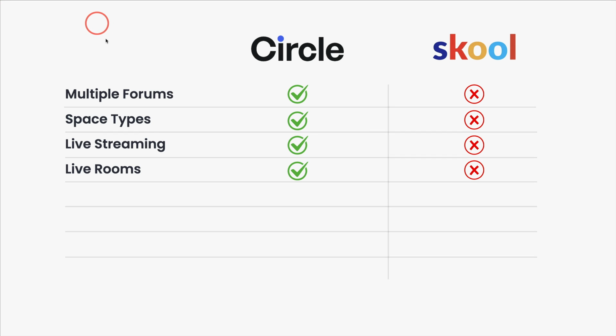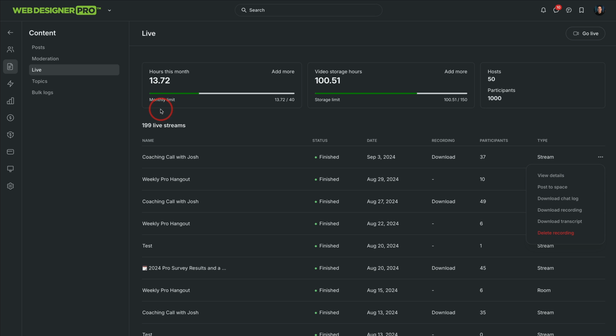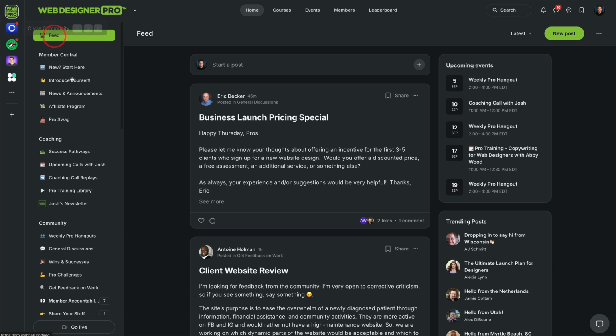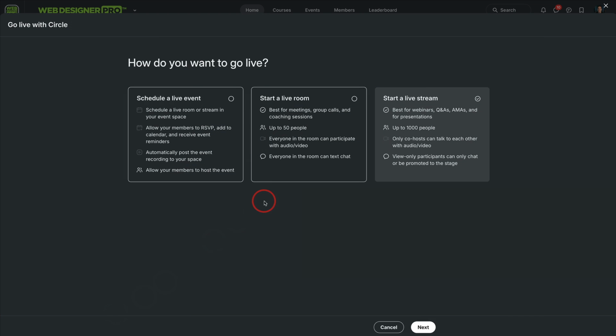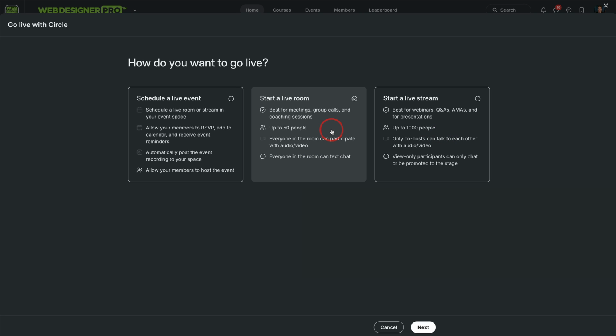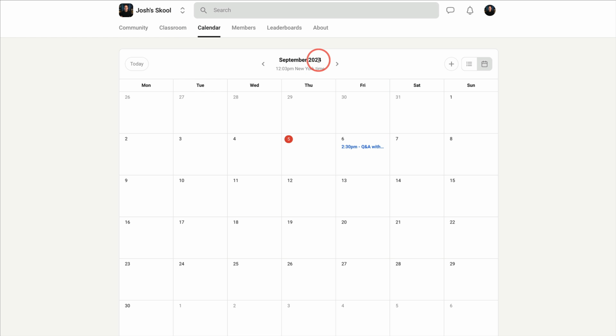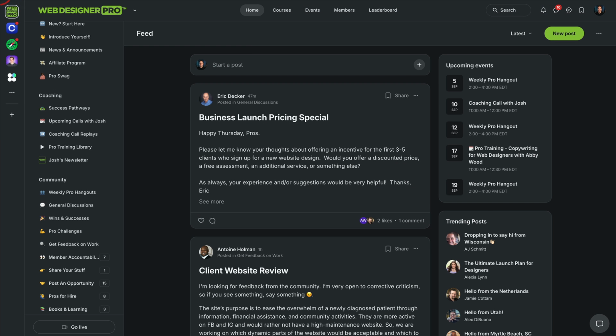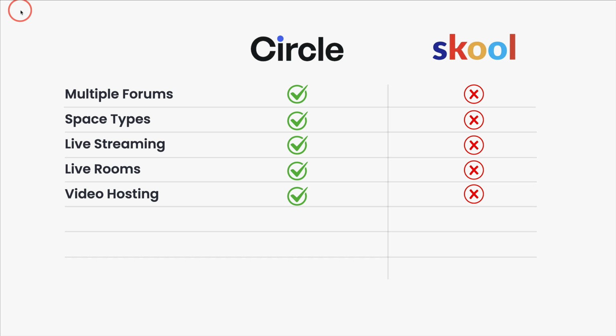As I just showed you, you do have the options for live rooms if for any reason you want to have an option for more room style calls. Again, here's the option. You go live. I could do a stream, which is more webinar, or a room is where all members are going to have the option, like a Zoom call, to be on camera. That is an option here. Again, something you don't have available in Skool because they don't have any current native video, live streaming, or rooms. Biggie there.